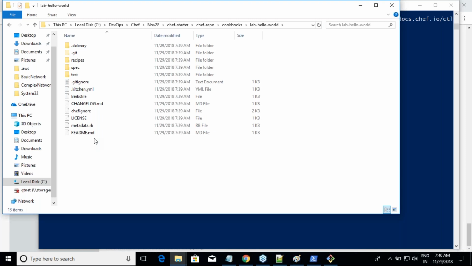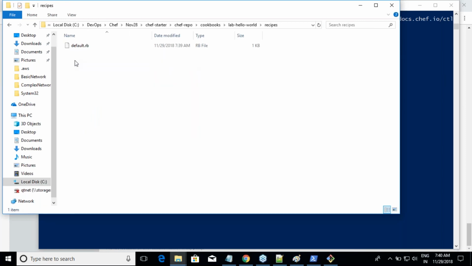All right, so good. Now let me see what is there in the recipes. In recipes there is a file called default.rb. Chef is actually written completely in Ruby, right? So that's why the files which you see over here are Ruby files. There you can write the complete Ruby code.